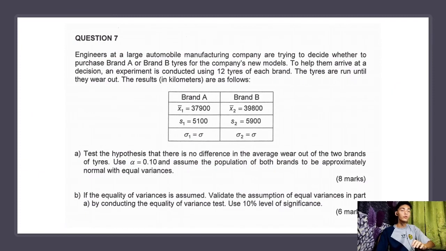Okay, so we move on to question B. If the equality of variances is assumed, validate the assumption of equal variances in part A by conducting the equality of variance test. Use 10% level of significance.